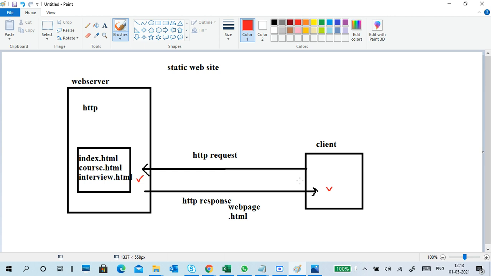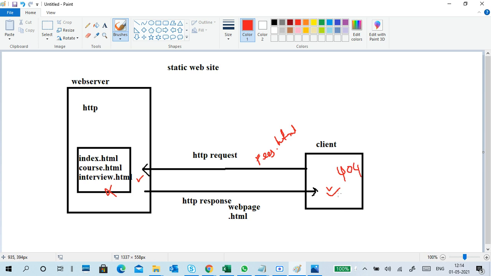Now the client requests the fees.html file. Just for example, I'm telling all these things for understanding. So the client requests fees.html. Is fees.html here? Not there. Obviously it will send a response, like a 404 response, page not found.